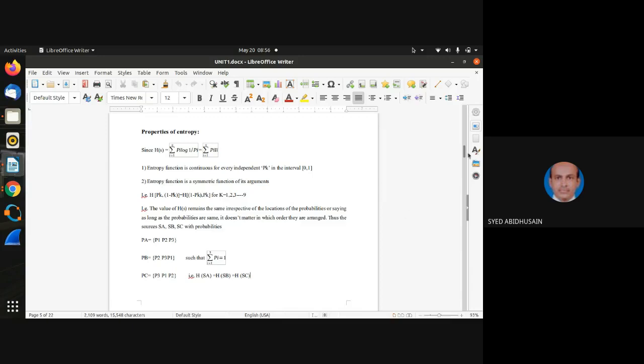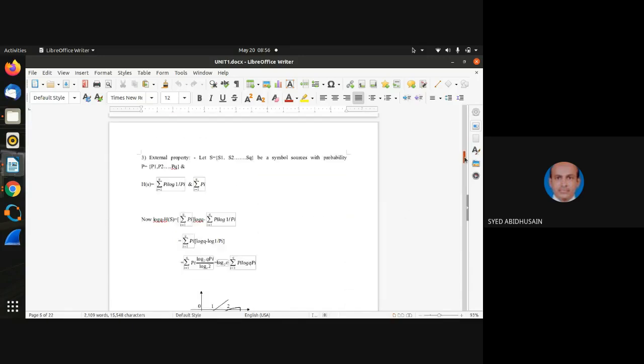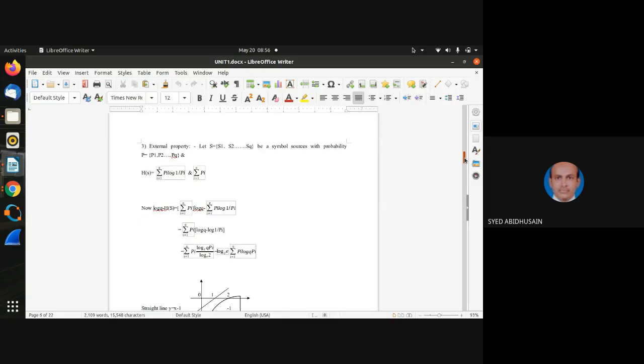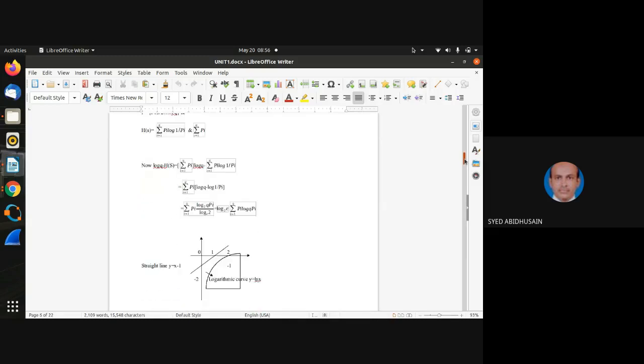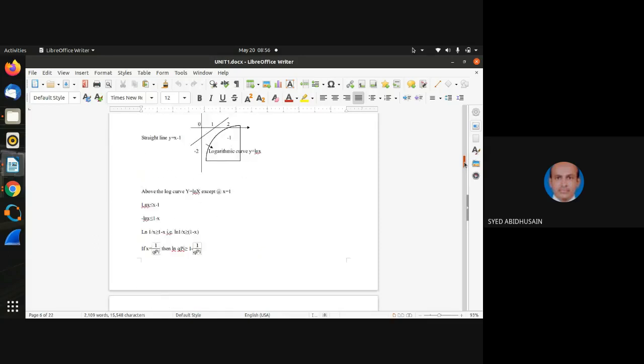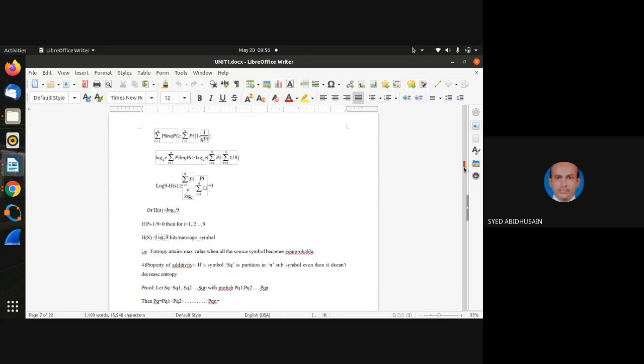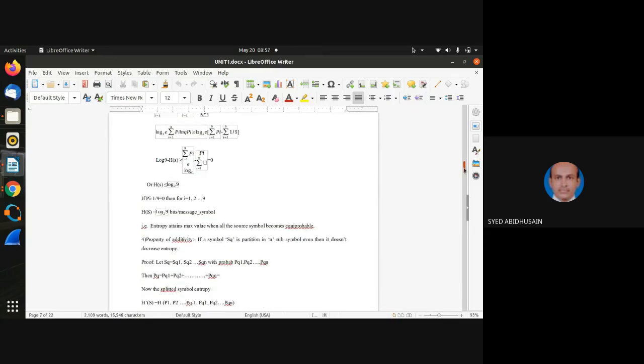Now let us go to the next property, a very important property. Hopefully all of you are sitting with a pen and page. That is very much needed. It is called the extremal property. What does the extremal property say? Let us first go to the equation itself. The entropy extremal property says entropy attains its maximum value when all the symbols become equiprobable.